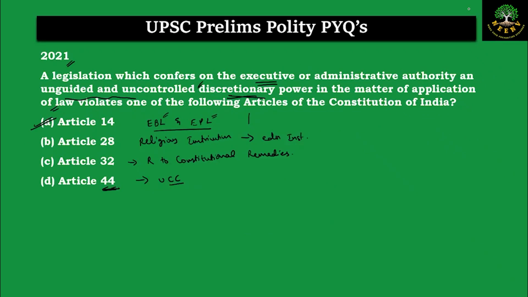So the rule of law and the equality before the law are violated only when the rulers have the discretionary powers when it comes to the application of law. So option A, Article 14, is the correct answer here.